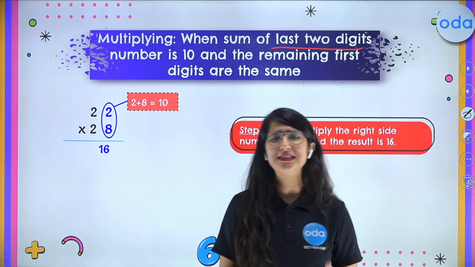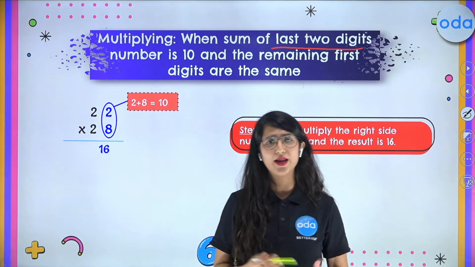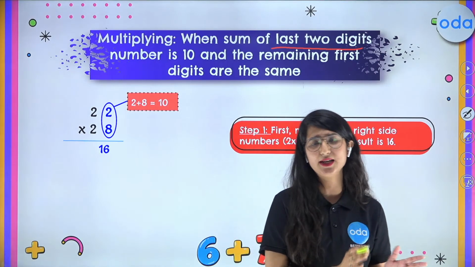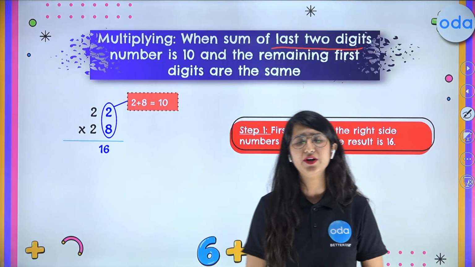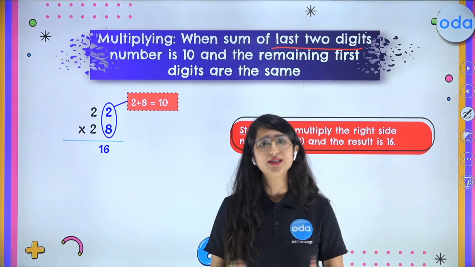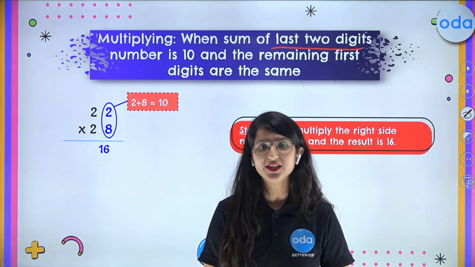Now what are these last two digits? Kids, I hope you all know very well what is the ones place and what is the tens place. I have a question for all of you. In the number 372, can you tell me what is the unit digit? Tell me the answer in the chat box.